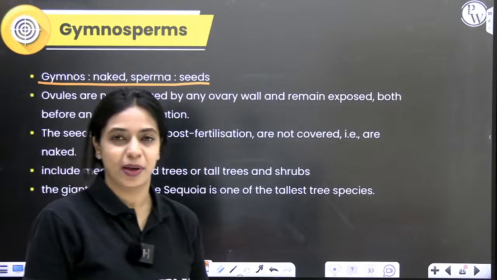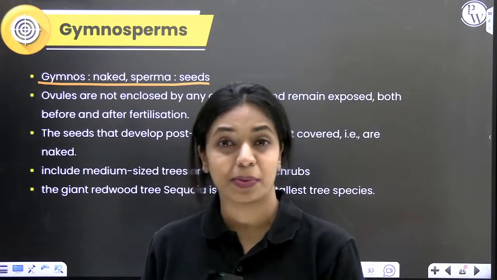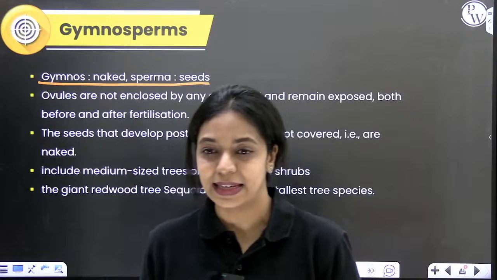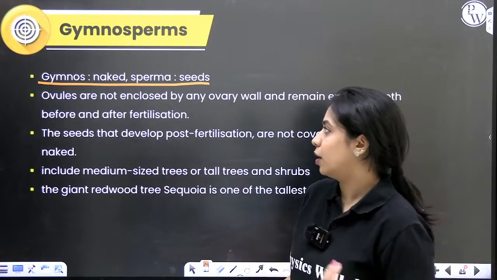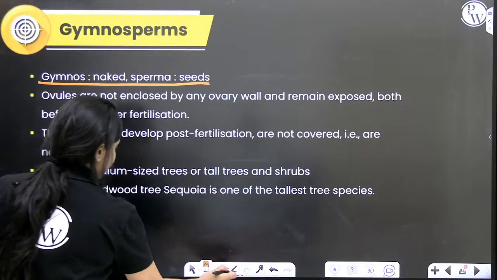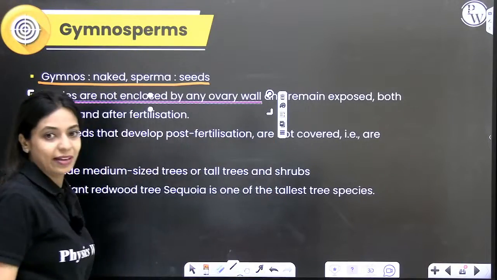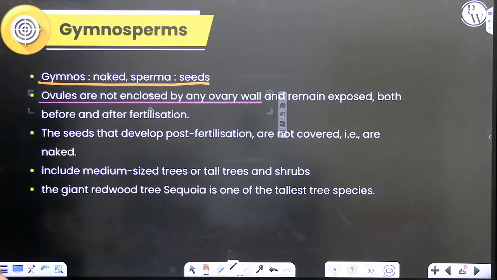Why is it not covered by fruit wall? Fruit wall is formed from ovary. Ovary is part of flower. In gymnosperms, flowers are not there. So obviously, there will be no covering for the seed. Okay. So typically, here ovules are not enclosed by ovary wall. They will be exposed. Before fertilization also, after fertilization also, it will be exposed.